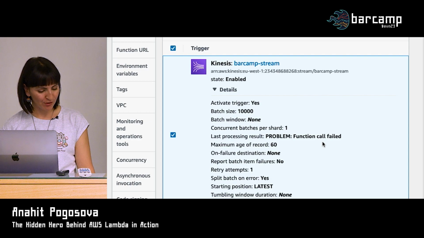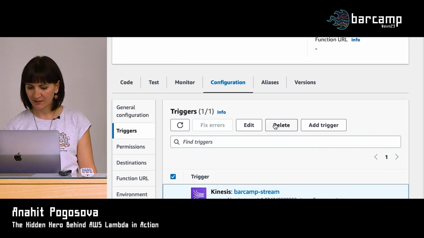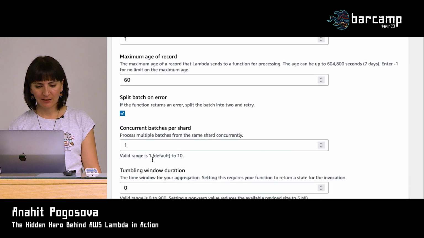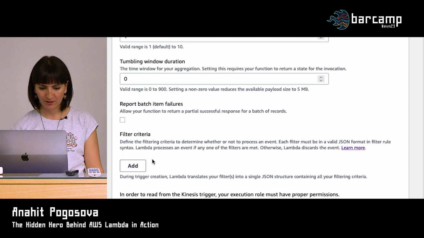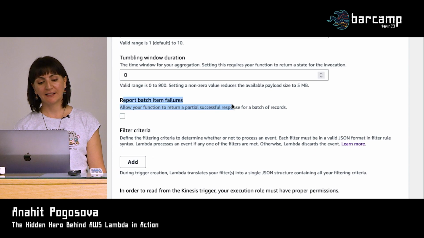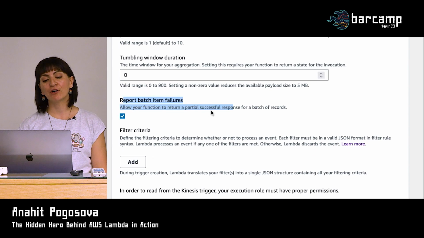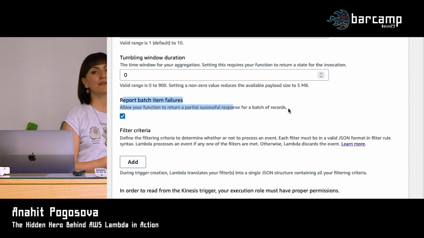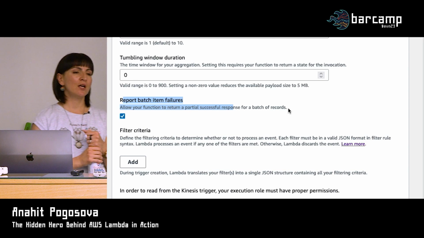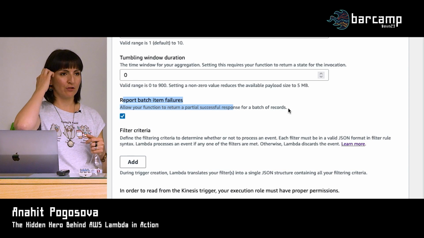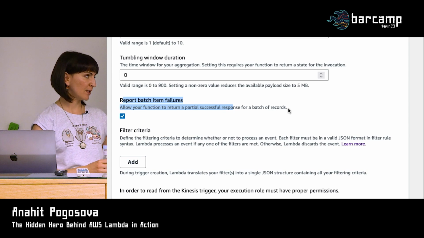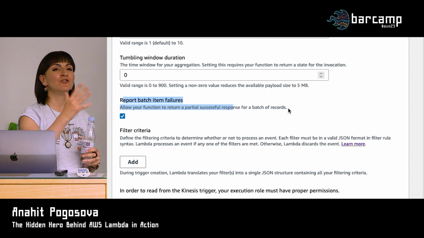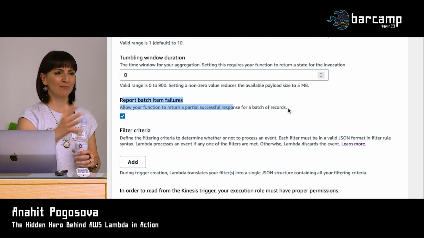Yeah, so what I was doing here, I was doing the partial success. So here we are, and we scroll once again to some uncertain location. Here it is. Report batch item failures. So allow your function to return a partial successful response for a batch of records. Here we actually utilize the synchronous nature of our invocation, and we return to the event source mapping the actual failed record. So we said that, hey, this record was the one that failed, so please don't process anything, or don't return me anything that I have already processed before that record.